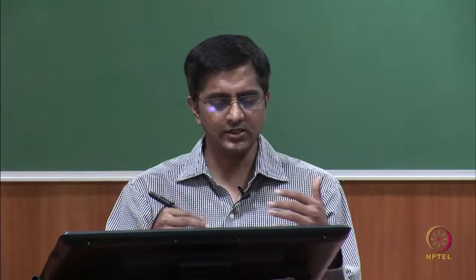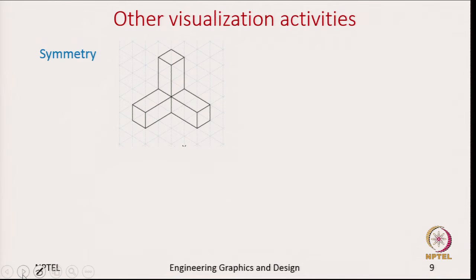So, there are other visualization activities one can do to improve the visualization skills. These include first the symmetry. So, in the previous slide we showed you reflection, right, but let us say what happens if that reflection happens in one of the planes of an object. So, let us say if we want to reflect this object about this plane, then both the original and the reflected object will be meeting each other.